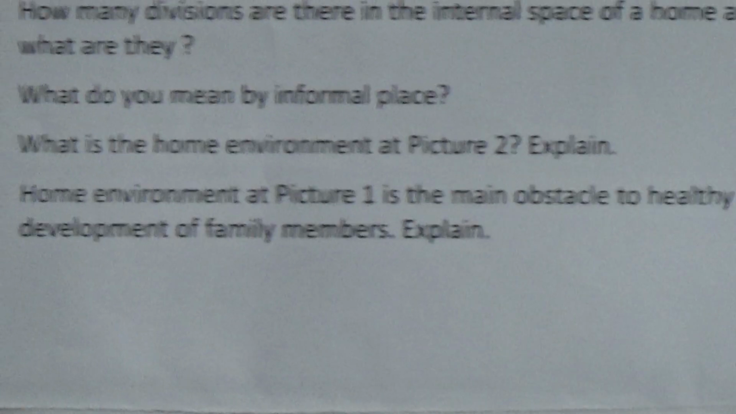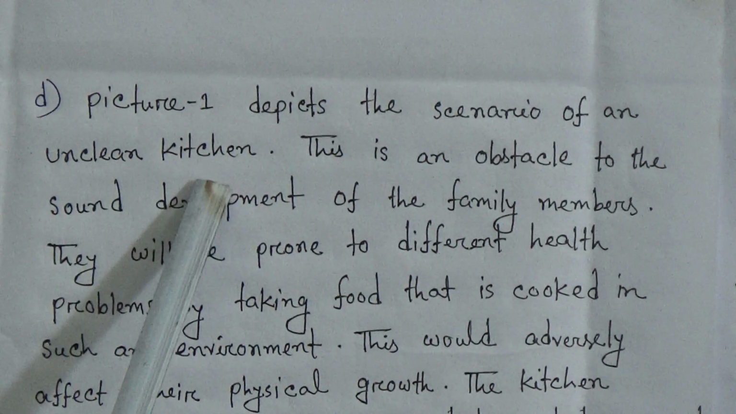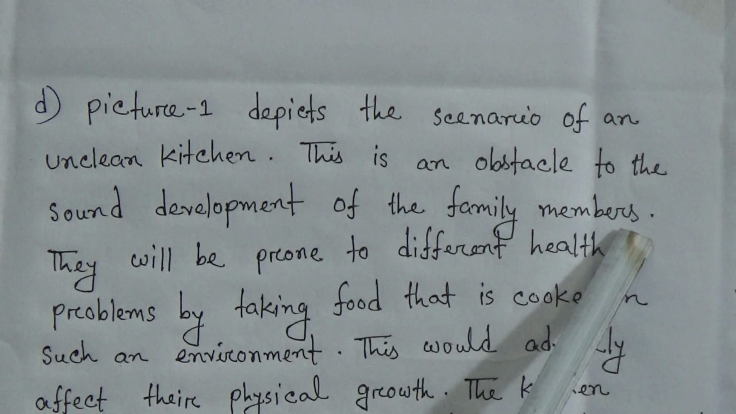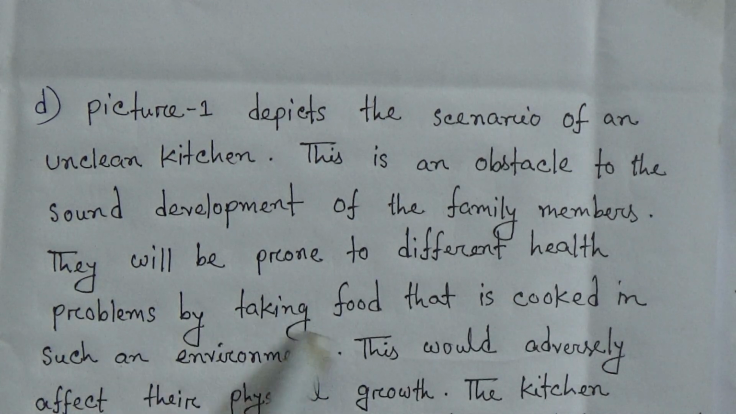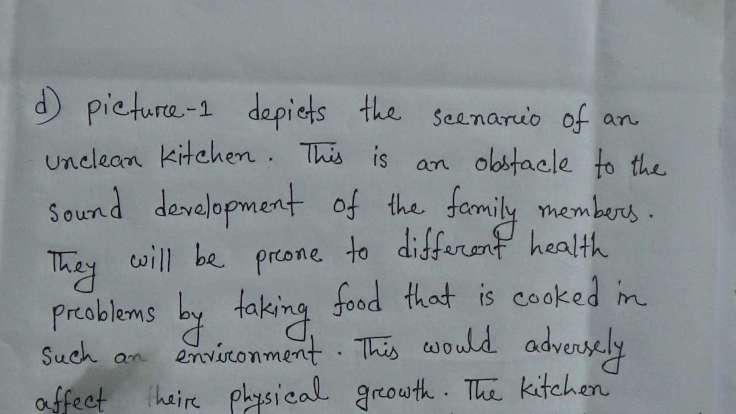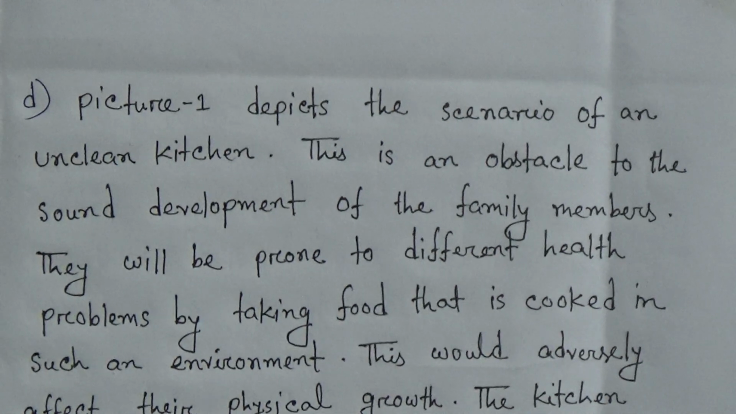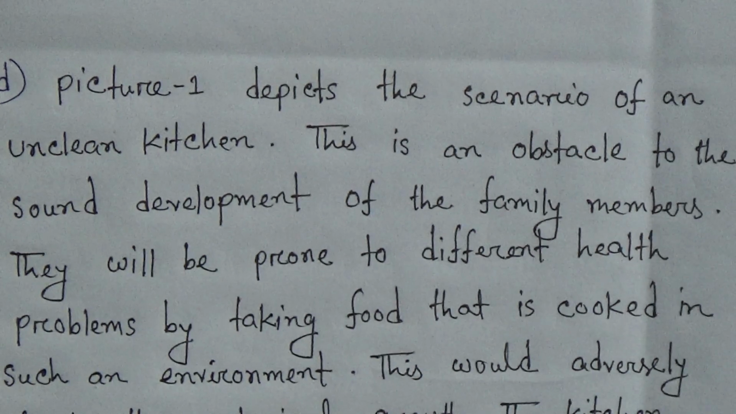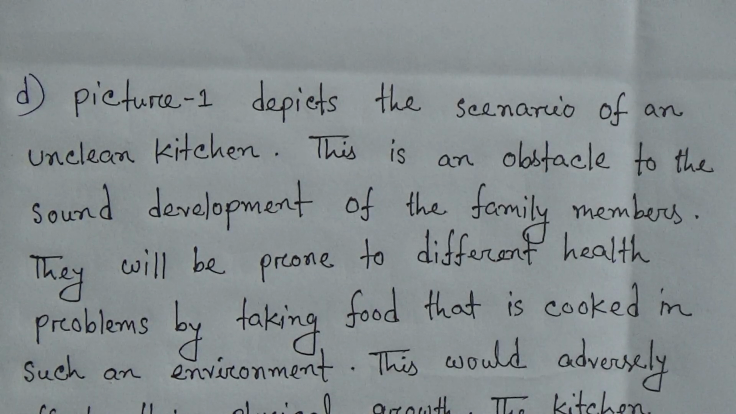So, number 4. Home environment at picture 1 is the main obstacle to healthy development of family members. Explain. The answer of this question is: picture 1 depicts the scenario of an unclean kitchen. This is an obstacle to the sound development of the family members. They will be prone to different health problems by taking food that is cooked in such an environment. This would adversely affect their physical growth. The kitchen shown in the picture looks dirty and disorganized. Food items have been kept uncovered.